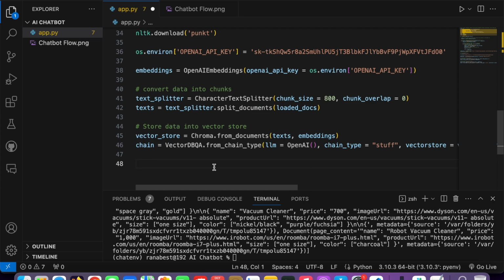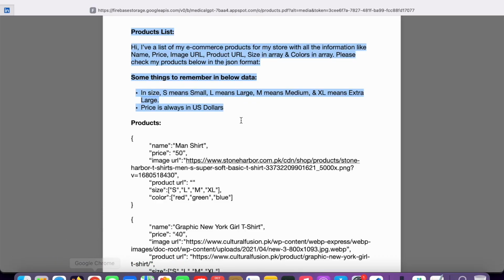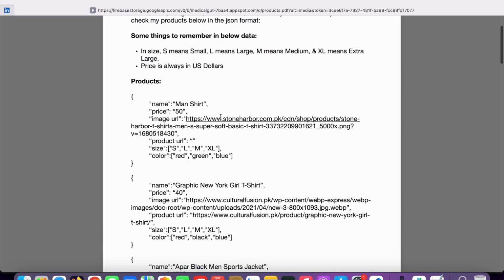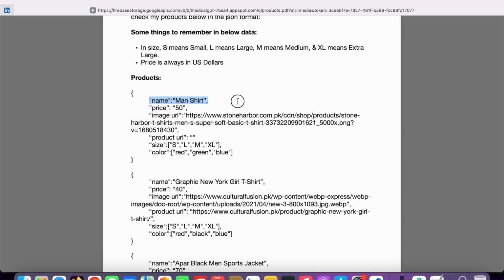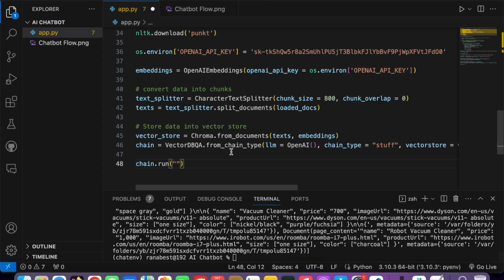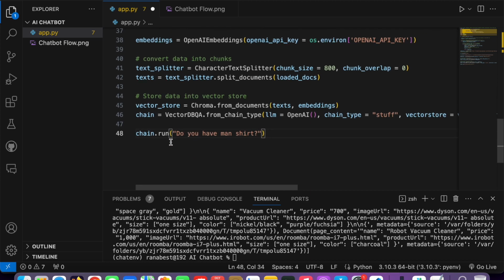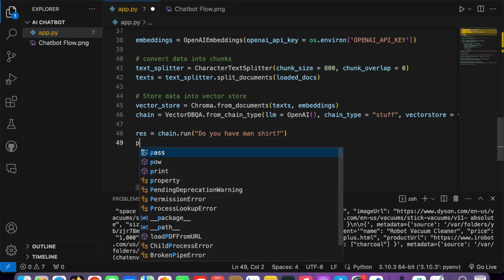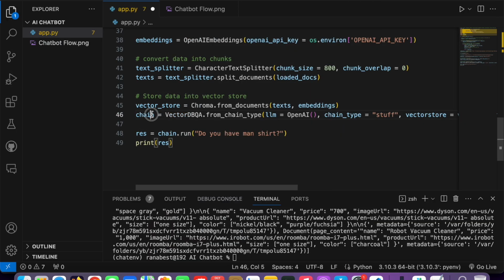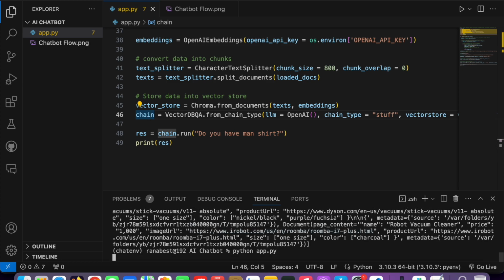So let's ask a question to this. Let's say chain.run. This is the function used. So the exciting part starts from here. I can ask any question. Do you have man shirt? Let's ask this because we have been talking about it for the last few minutes. I think we need to print it. Let's save this response in a response variable and then print it, print response, save it, and then directly run it.